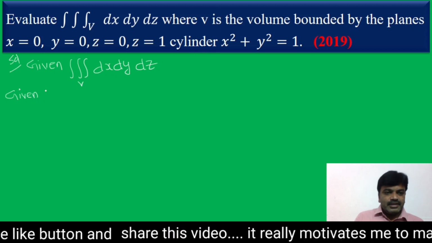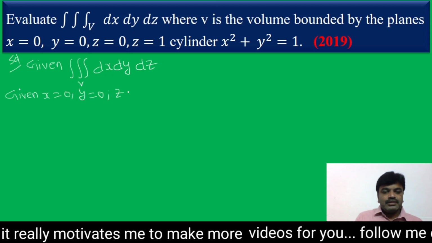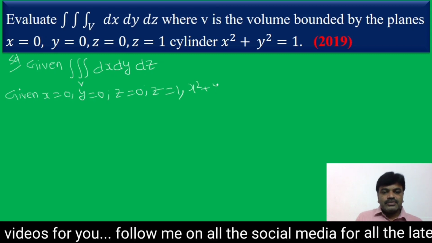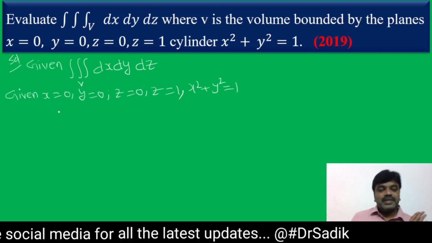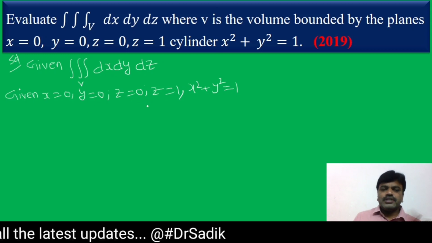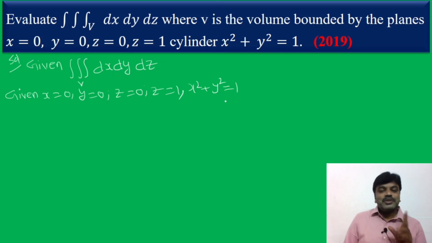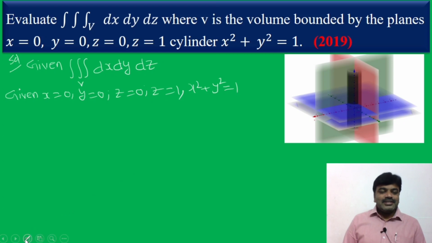So x is equal to 0, y is equal to 0, z is equal to 0, z is equal to 1, and x square plus y square that is equal to 1. How x is equal to 0 represents a plane, and y is equal to 0, z is equal to 0, z is equal to 1, and how x square plus y square that is equal to 1 represents a circle. Let us see geometrically in 3 dimension, friends. Let me explain.